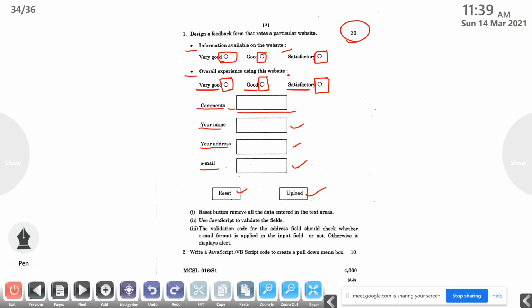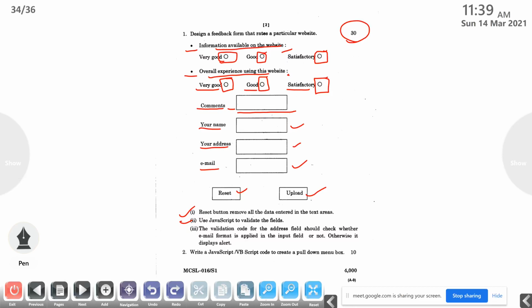Then the question, first one: the reset button should remove all the data entered in the text areas or text boxes and the radio button. What all data that we have entered should be cleared when we click this reset button. Then second question, use JavaScript to validate the fields. So these are the fields. Information available on the website is the first field. Overall experience, that is the second field. Comments, your name, your address, email.